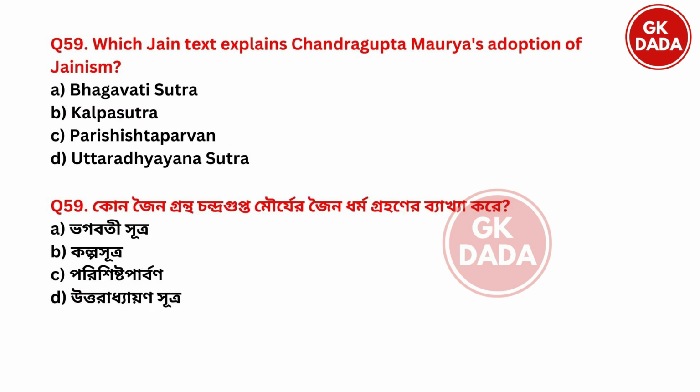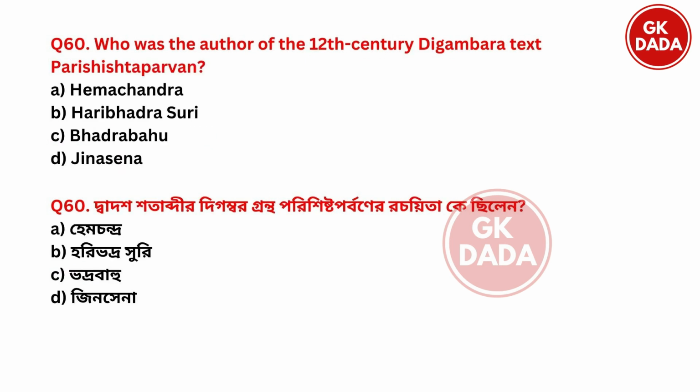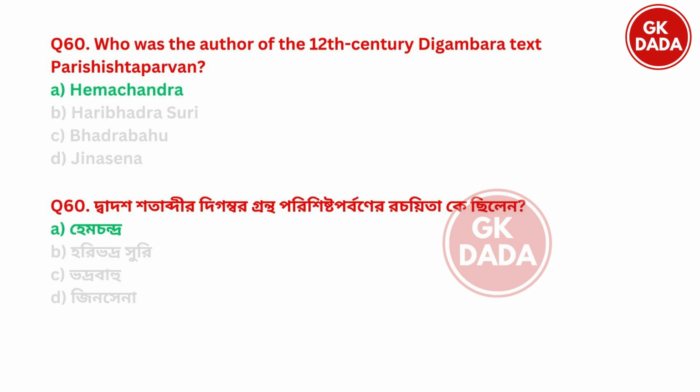Next, which Jain text explains Chandragupta Maurya's adoption of Jainism? Option A Bhagavad Sutra, option B Kalpa Sutra, option C Parishishta Parvan, option D Uttaradhayan Sutra. And the right answer is option C Parishishta Parvan. Next, who was the author of the 12th century Digambar text Parishishta Parvan? So the author of Parishishta Parvan was option A Hemchandra.